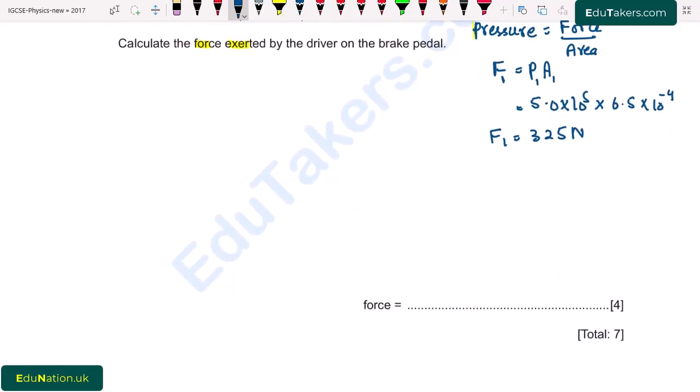So I write here F1 multiplied by R1 is equal to F2 multiplied by R2. And we have to find out the value of F2. It will be equal to F1 into R1 divided by R2.